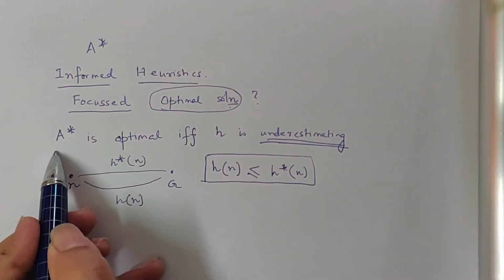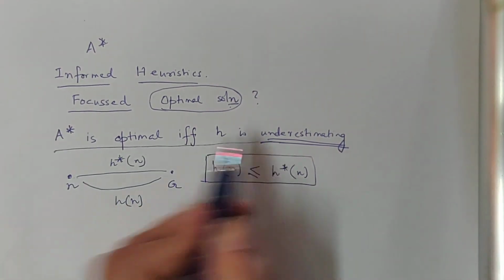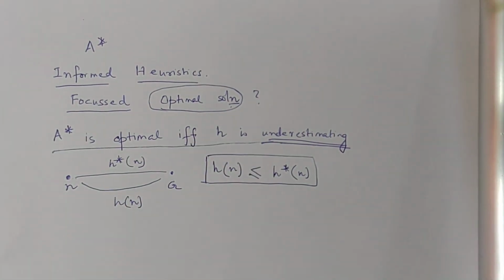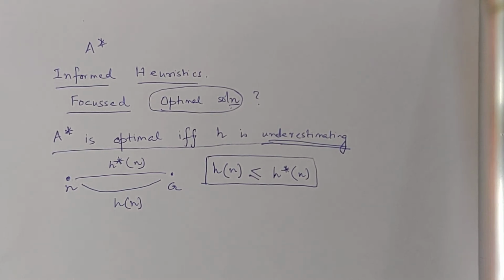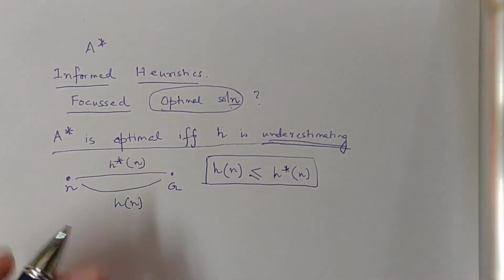So I say that A star is optimal if and only if H is underestimating. By making this statement, I actually make two statements. The if and only if is actually encoding two statements in parallel. What is it?